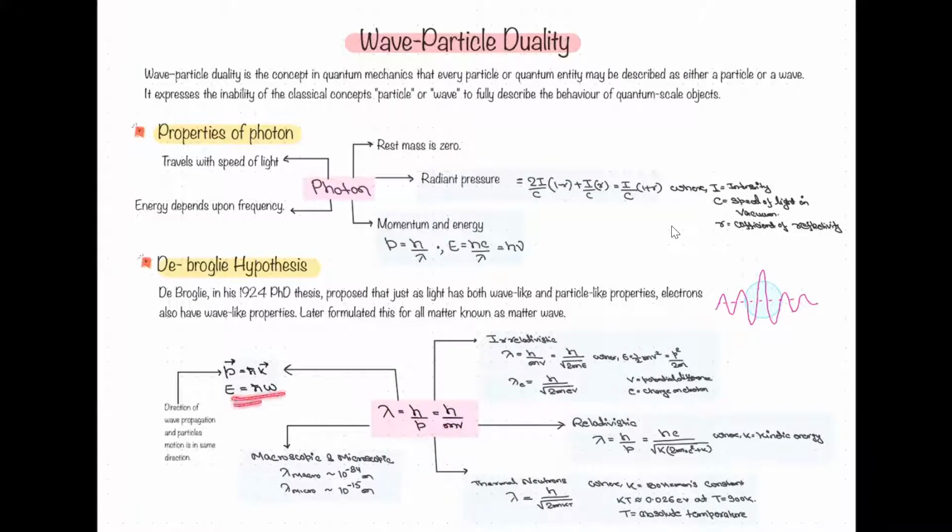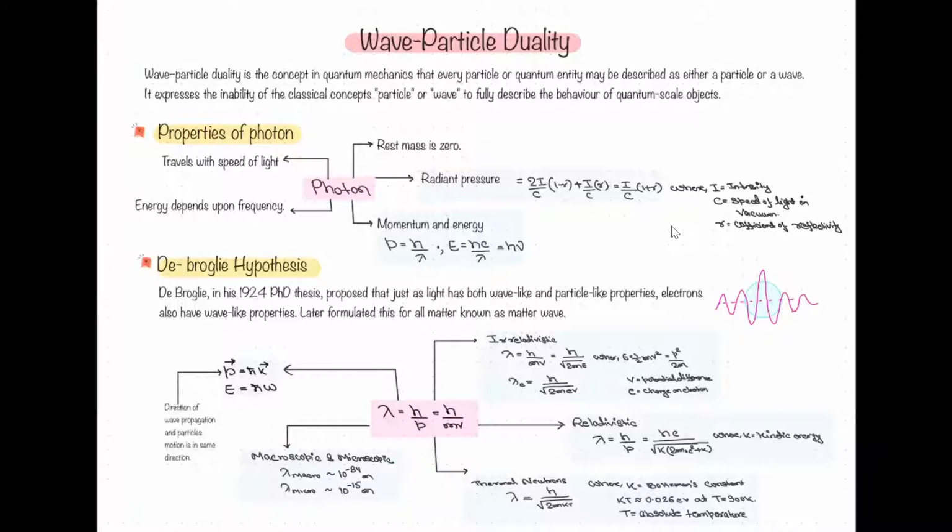So p will be h cross k, right? K is, you know, the propagation constant. It is in the direction of wave propagation, and particle motion is in the same direction, right? This is what it means. Now, if you apply this on the macroscopic level, you will find that lambda is of a very small range, right?